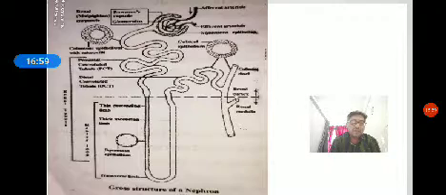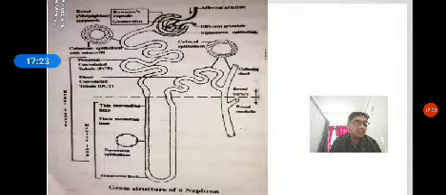Next, apart from this, one structure is there called the peritubular capillaries. The efferent renal arteriole that leaves the glomerulus does not join the renal vein. Instead, it forms a second set of blood capillaries around the proximal convoluted tubule and distal convoluted tubule, called the peritubular capillary.